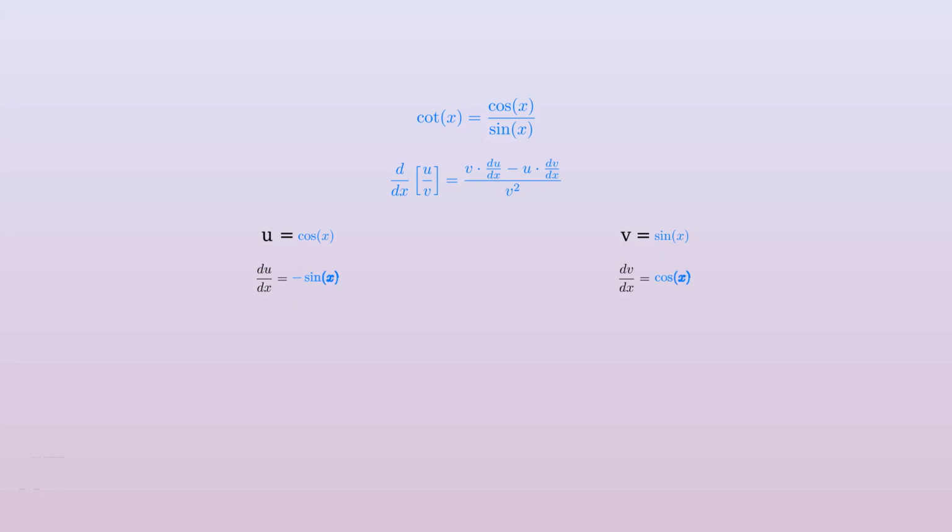Next, we need to find the derivatives of u and v. The derivative of cosine x is negative sine x, and the derivative of sine x is cosine x. Now we're ready to substitute these values into the quotient rule formula. Let me clear the screen so we can focus on this crucial step.